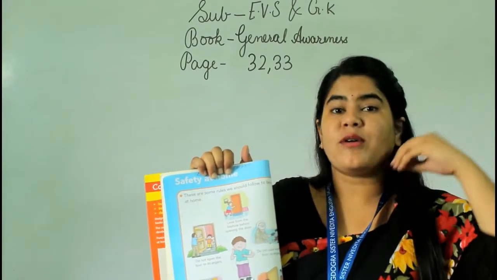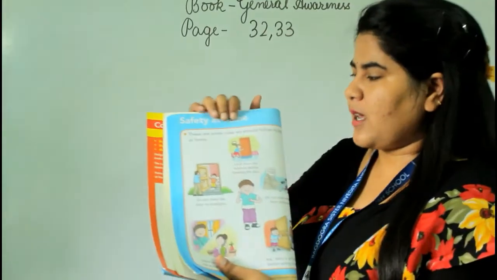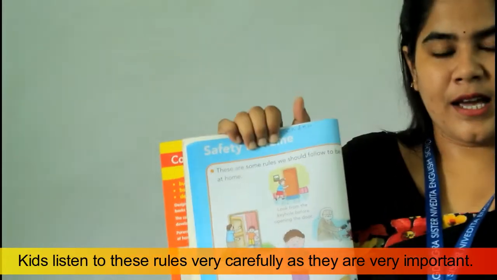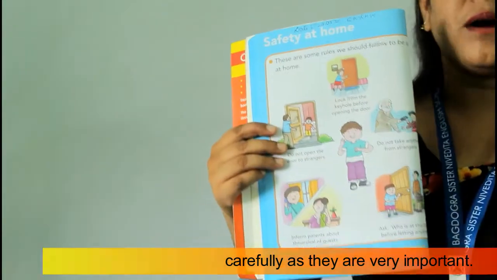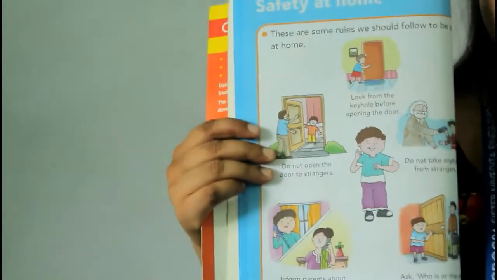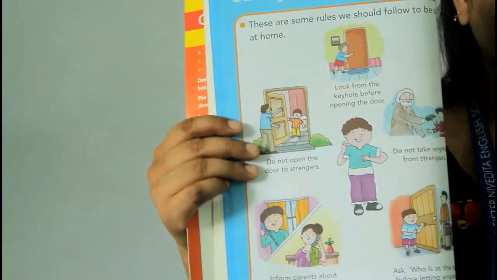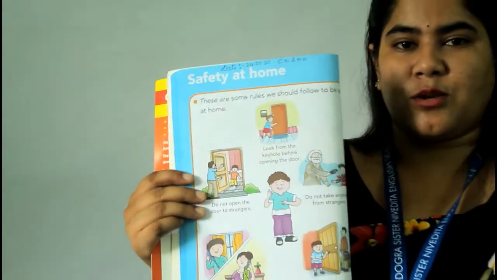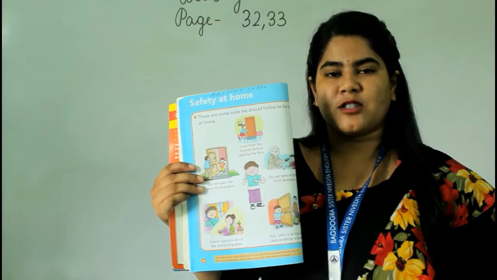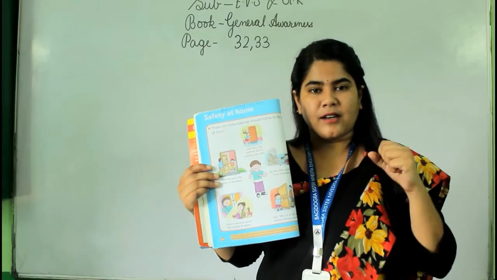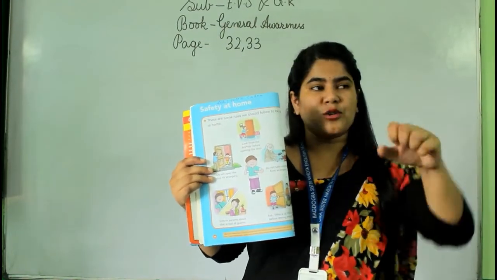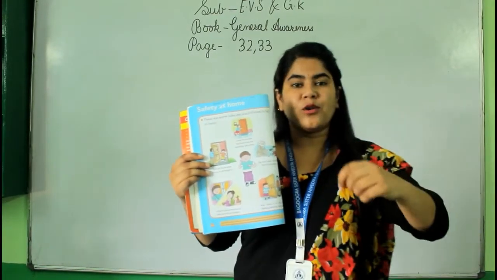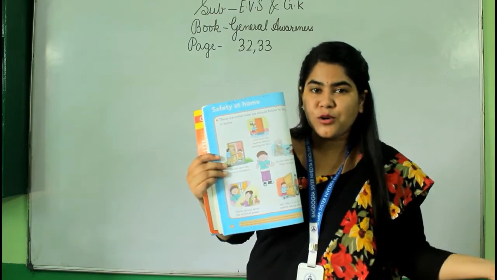Okay, at home. How can you be safe at home? These are some rules we should follow to be safe at home. Suppose you are home alone. Alright, your parents have gone somewhere else and you are home alone. Then suddenly someone knocks at your door. Okay, the bell of your door rings or someone knocks. Then don't rush and don't open the door. Okay, this is a bad habit because you never know who is there outside your door.